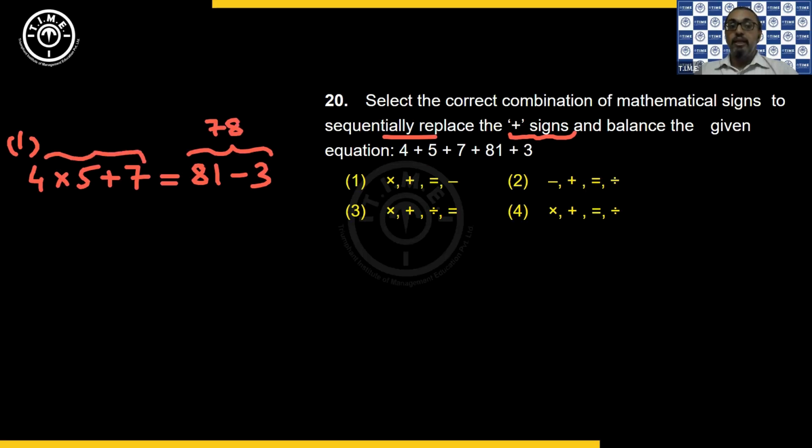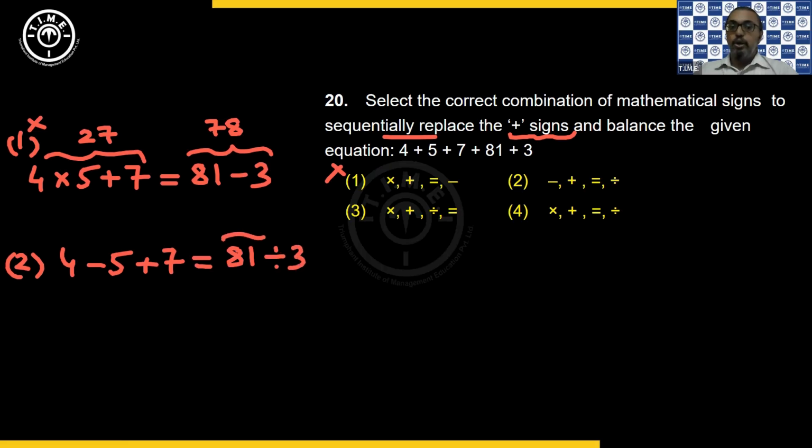Now here you are only getting 27. So first option doesn't work. Correct? Now let's take the second option. We have 4 minus 5 plus 7 equals 81 divided by 3. Now we know 81 divided by 3 is 27. But here it is not 27. You are getting 6. So choice 2 also doesn't work.